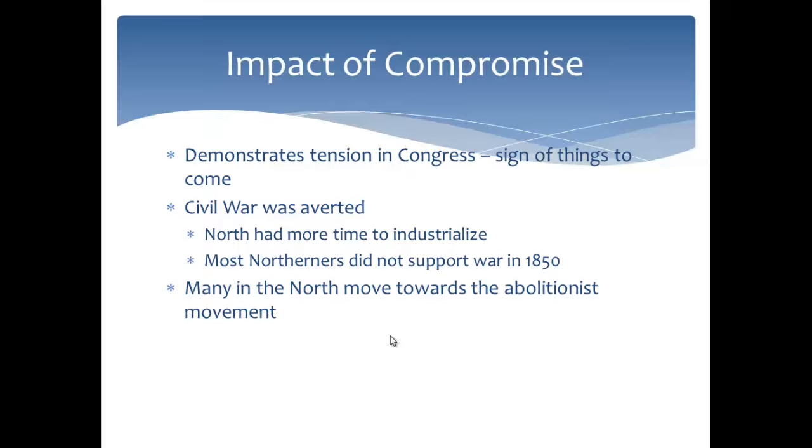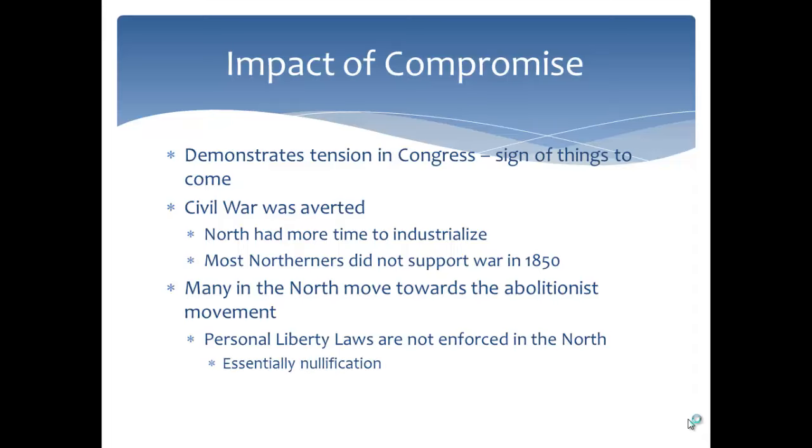Because of those personal liberty laws, which required the North to become more involved in the catching of slaves, many in the North moved towards the abolitionist movement. So many people who were not abolitionists become abolitionists as a result. Personal liberty laws are not enforced in the North whatsoever. You actually have some states pass laws that go directly against them. And that is essentially nullification from the Northern view here. So again, this compromise requires many Northerners to move towards the abolitionist movement.